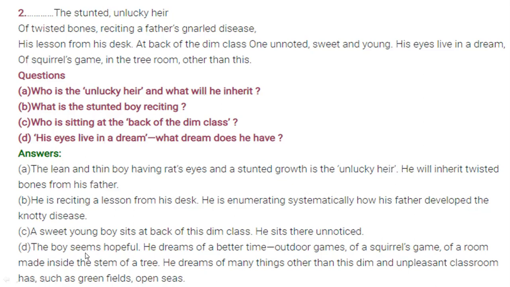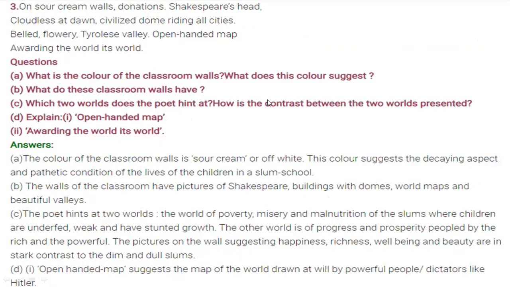The boy seems hopeful. He is hopeful that someday he will get some facilities. He dreams of a better time, outdoor games, a squirrel game. What he is doing is watching a squirrel game here, he just wants to go outside and play the game there. Next is given here, what is the color of the classroom walls? Sour cream color, off white color.